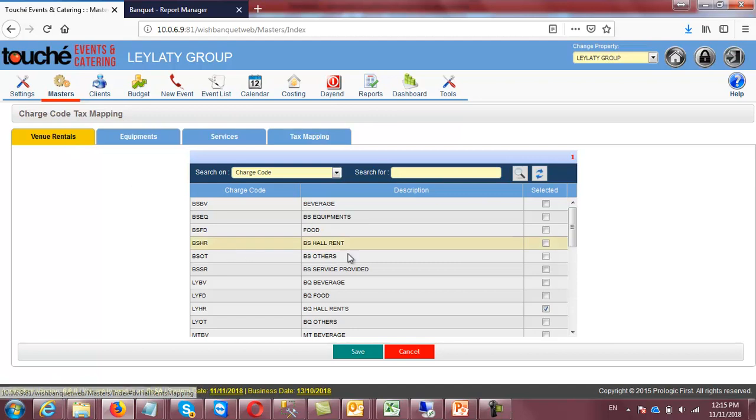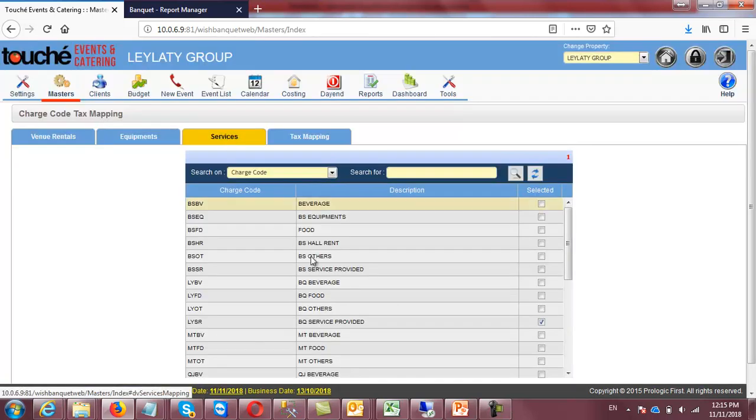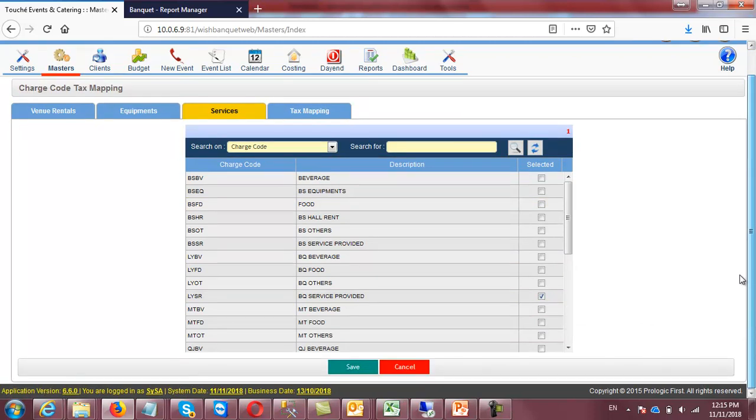So here you have to link the charge code to see BQ hall rents. I linked it here. Here you have to minimum link one charge code with that one. Same like here, BQ equipments, and click here BQ services. I link it here. Okay, this is the one time setup. I have done it. It means my application is ready. When I will be in the event, I will going to put the charges. I have to select this charge code. That's it.